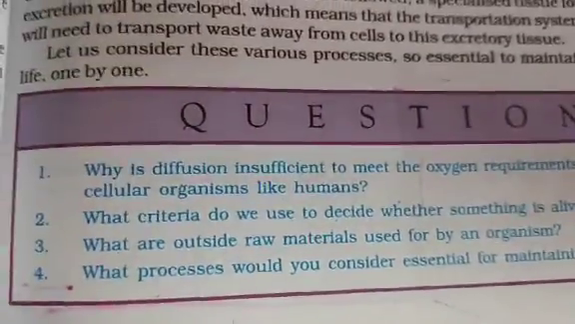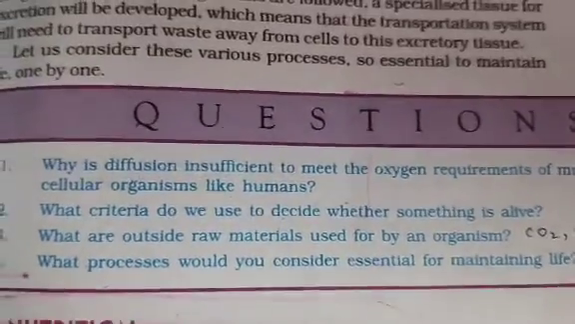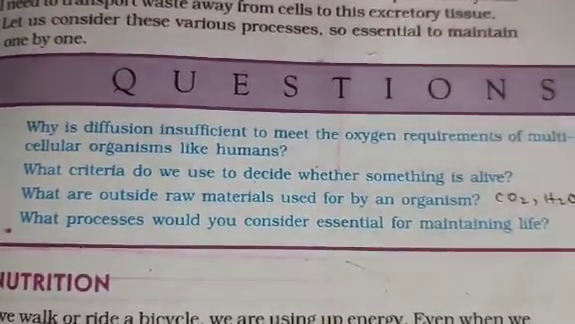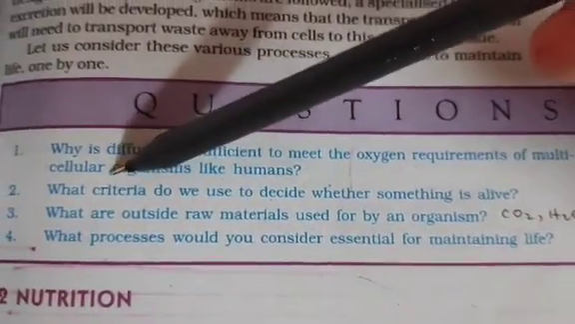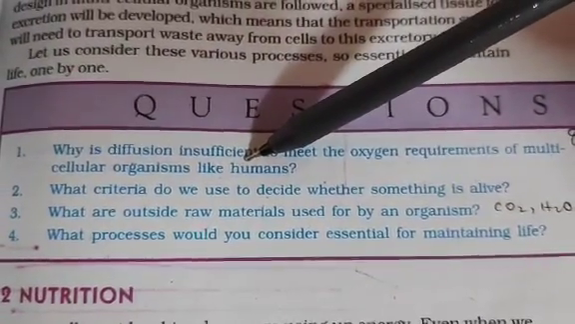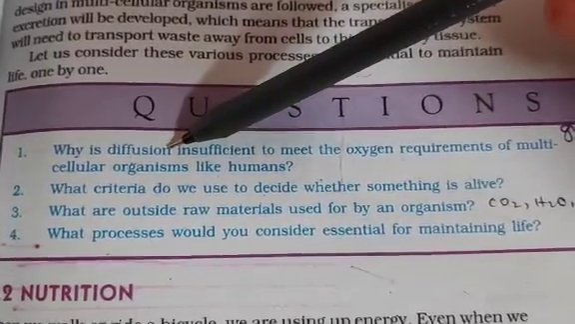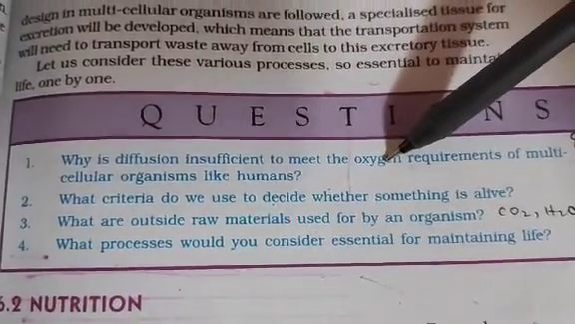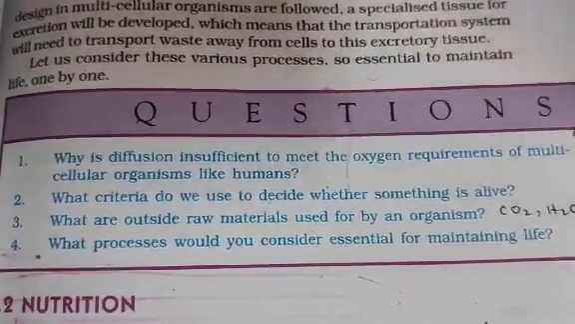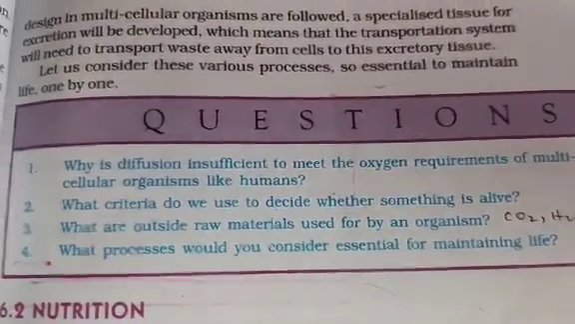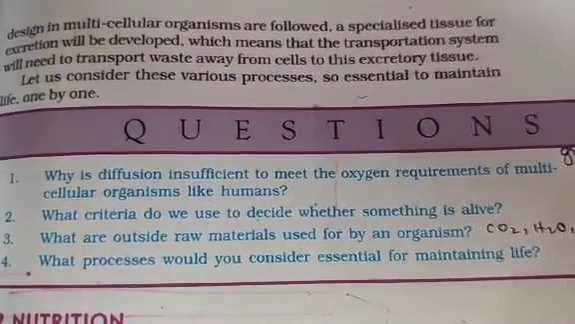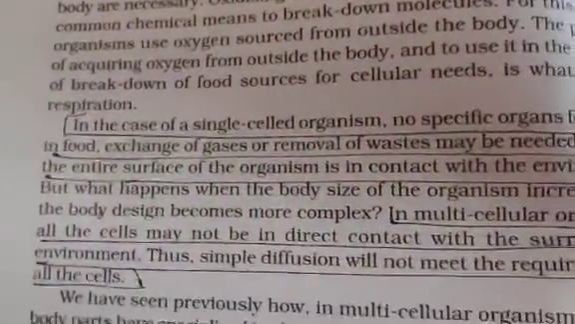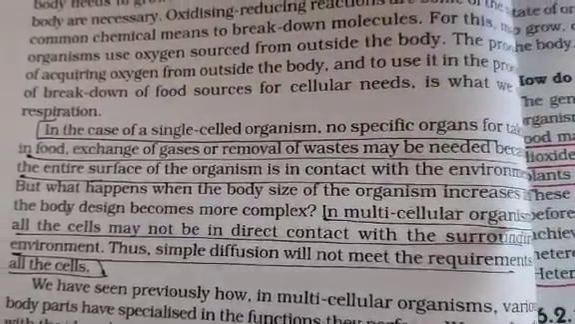Here you are having a small section of blue questions given over here. So let us very quickly go through these blue questions. First question is, why is diffusion insufficient to meet the oxygen requirements in case of multicellular organisms? Just now I gave you the answer. Diffusion is a very slow process, and most of the cells of multicellular organisms are not in direct contact with the environment. Therefore, you require an elaborate system, a better system than diffusion. It is not sufficient. Clear? I have already marked the answer over here. You can take it down if you want. These lines which have been underlined are the answer to this particular question.